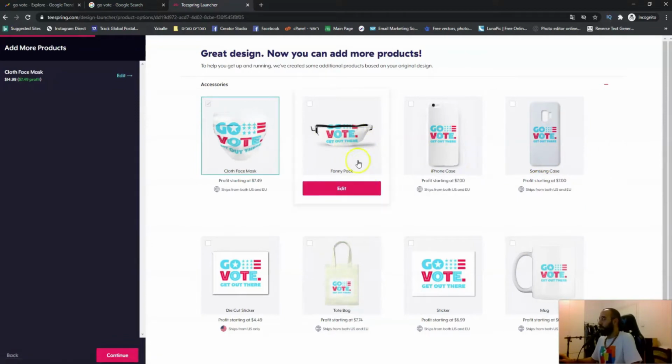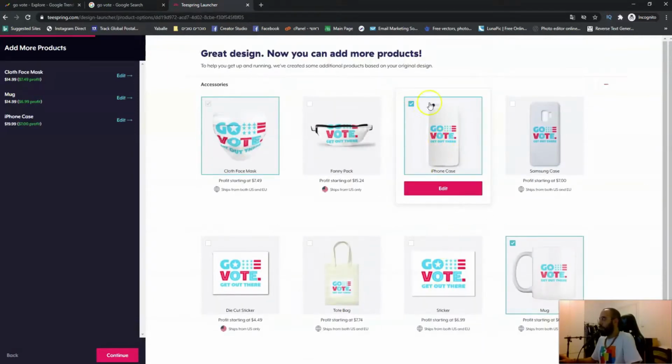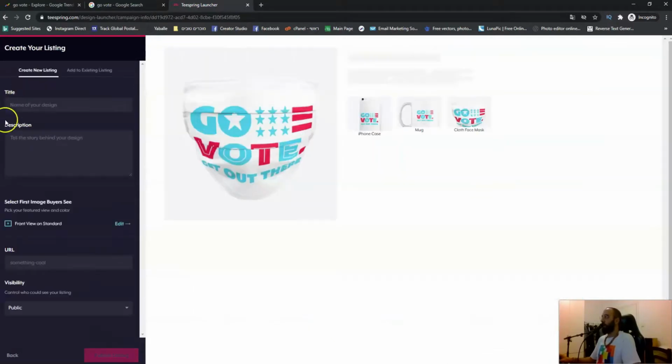So for example, I like this mug as well. What is this? A sticker, a bag, a sticker, a phone case. I like this iPhone case as well. As you can see here, in no time I have 3 different kinds of products based on this design alone. So from one image that took me a few seconds to download from Google, I now have 3 products to sell.